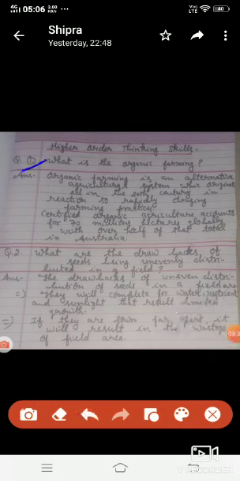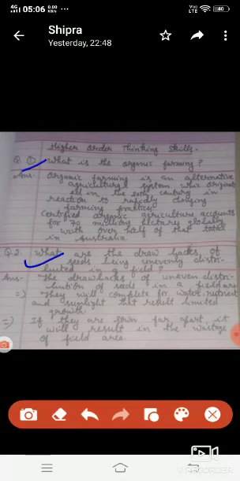Organic farming is an alternative agricultural system which originated in the 20th century in reaction to rapidly changing farming practices. Certified organic agriculture accounts for 70 million hectares globally, with over half of that total in Australia. Next question related to higher order thinking skills.